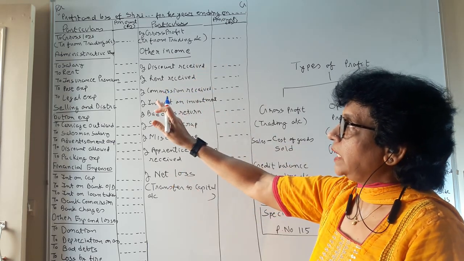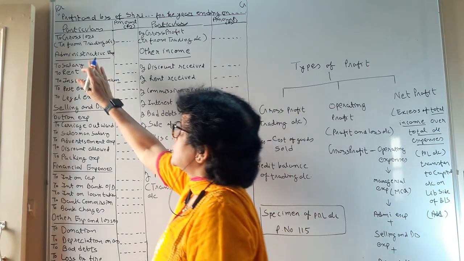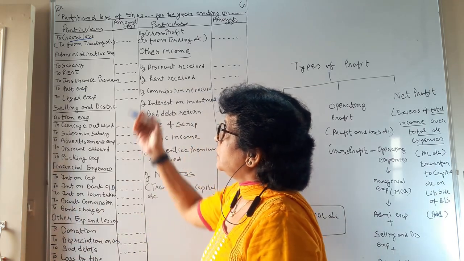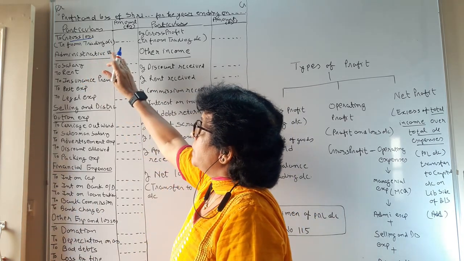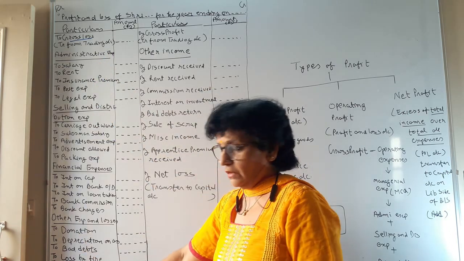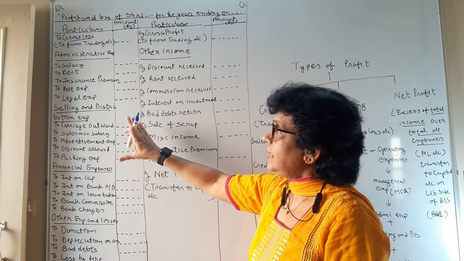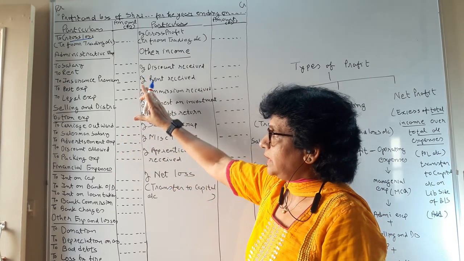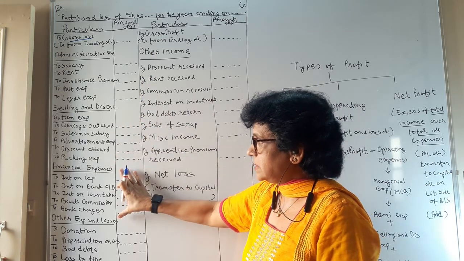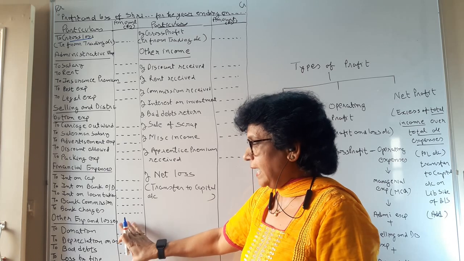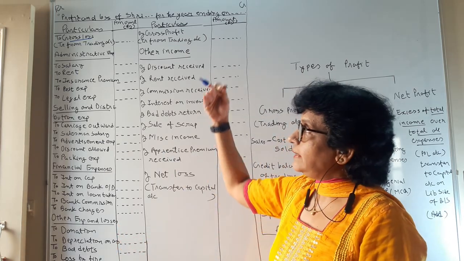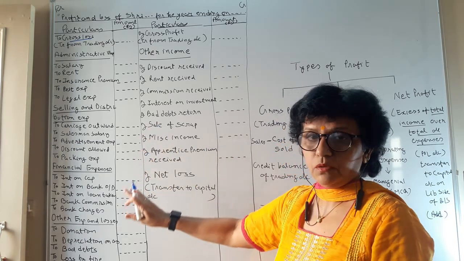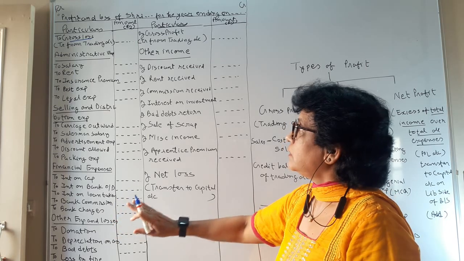On the debit side, we are going to transfer the gross loss, if you have one. That gross loss, which we have transferred from the trading account, will come to the debit side of the profit and loss account. Now, in the profit and loss account, we are going to write all the indirect expenses, like administrative expense, selling and distribution expense, financial nature expense and other expenditure. So direct expenses we have recorded in the trading account, and indirect expenses we are going to write on the debit side of the profit and loss account.